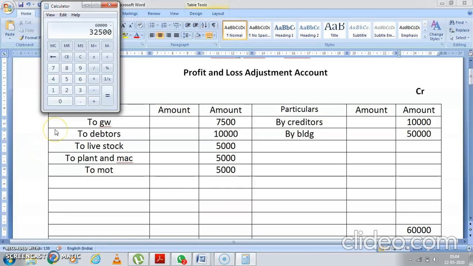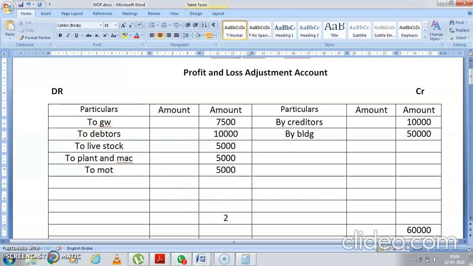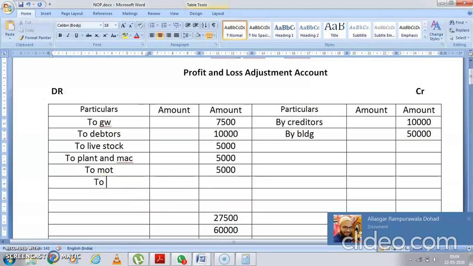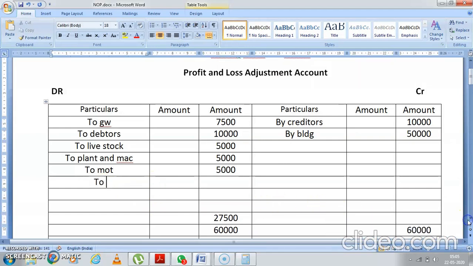So how much is your profit coming? You're getting a profit of 27,500. So you're going to write here, your profit is 27,500. And here also you're going to write 60,000. This profit belongs to all the three partners. Yes, because right now all the three partners are there in the business. So it is to capital account. Yes, so it is Rohan, Rohit and Sachin. These are the three partners.